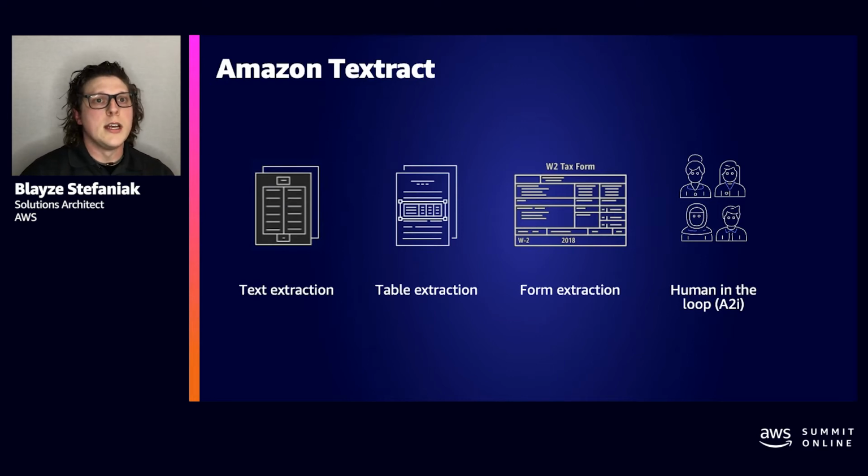Amazon Textract can help you extract data quickly and accurately and really help you scale and automate your document workflows. So it makes the manual effort a lot less by, instead of templates, using machine learning under the hood. And if the confidence score is lower than a particular threshold, you can also have a human in the loop with SageMaker Augmented AI, or A2I, to then review the extracted data. So it's like you have a first pass from Amazon Textract, and then you have a human double checking the work that the AI has done.